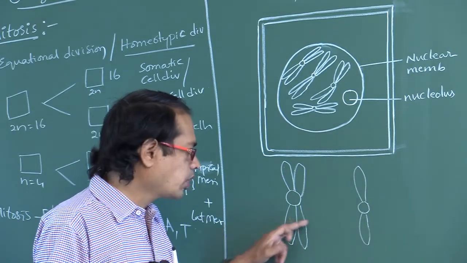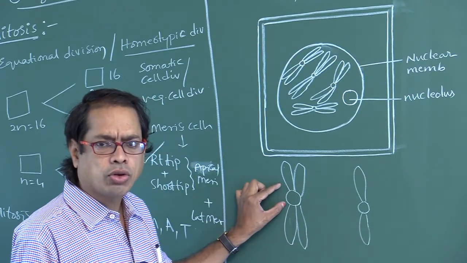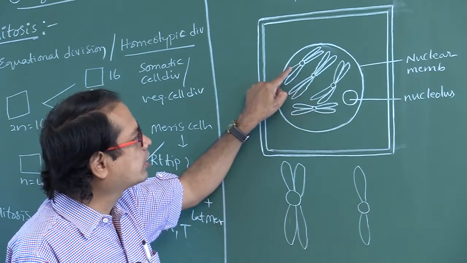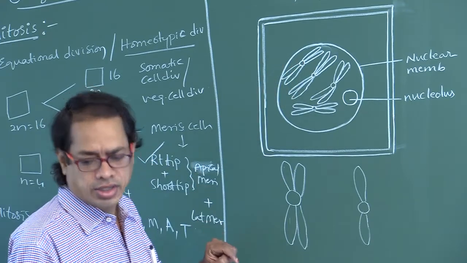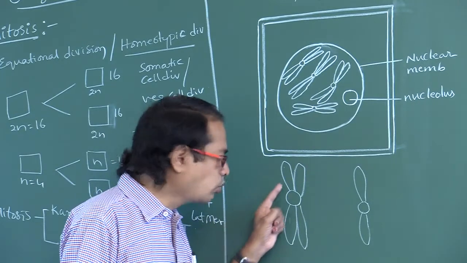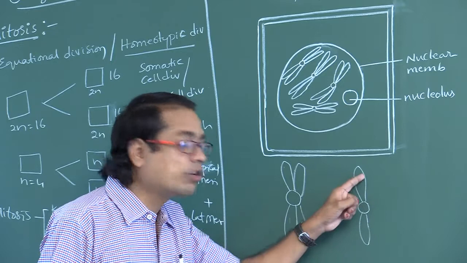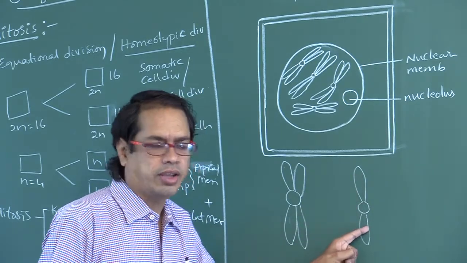So that is a prophase chromosome. A prophase chromosome is having how many chromatids? Two chromatids, isn't it? Right. This is a chromosome with two chromatids. This is a chromosome with one chromatid, which is found in G1 phase. Okay? Right.